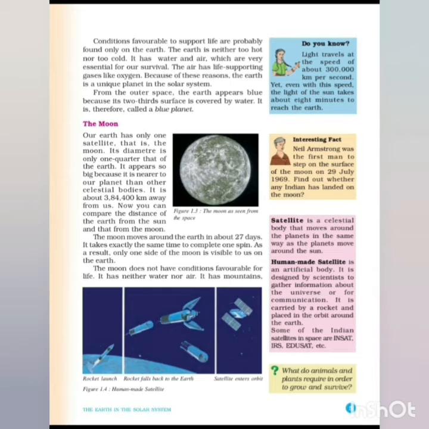That is the reason. Okay, the moon. Our earth has only one satellite, that is the moon. Its diameter is only 1/4 that of the earth.